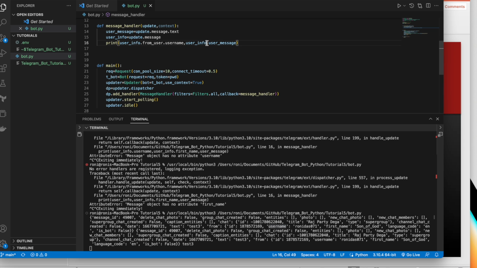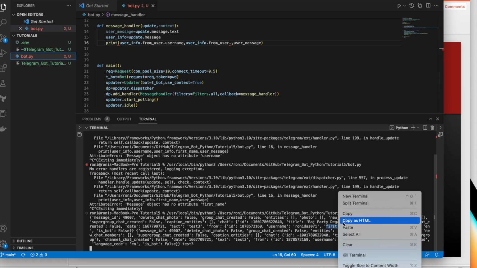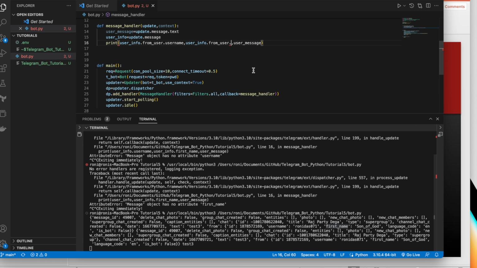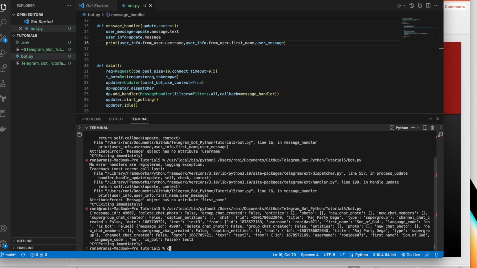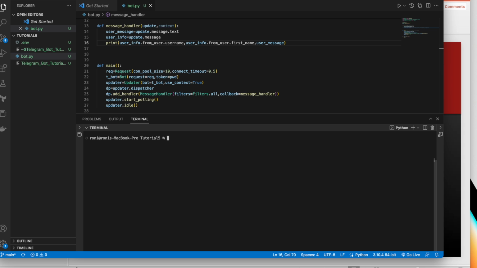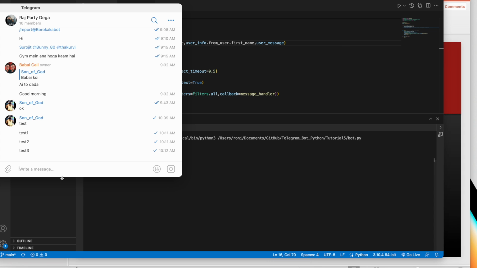And the same thing, user info dot from underscore user dot, and after that you can easily write first name. So that is the catch. Okay, fine, let's clear it, and let's execute this thing. I executed.